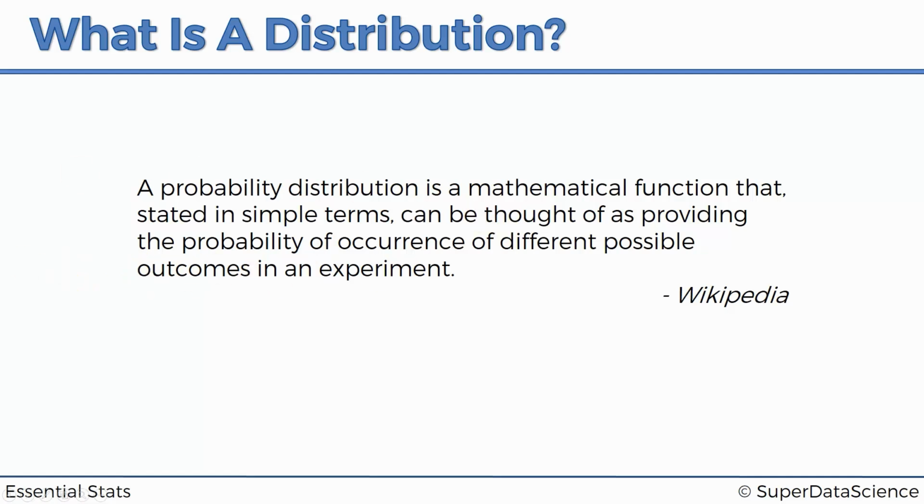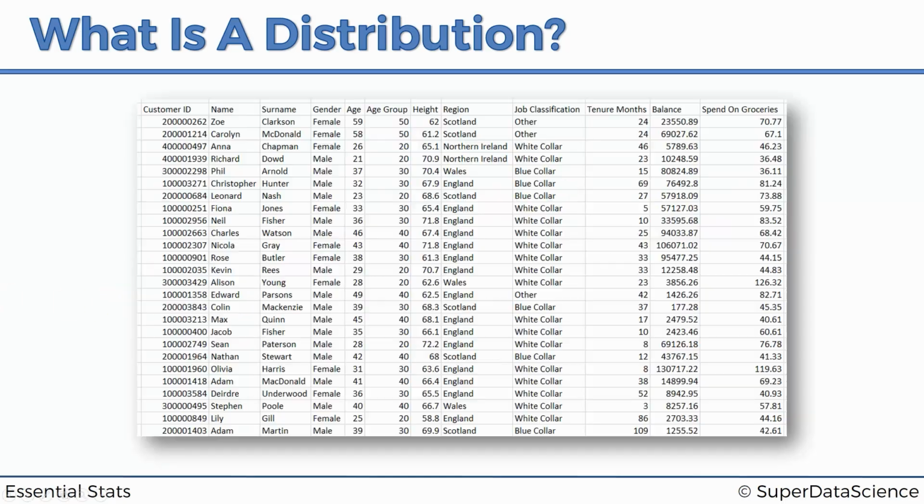In the case of data analytics, an experiment is us picking a random variable from our data. For instance, here you've got age. We pick a random one. That's our experiment. What's the possible outcome? Well, the outcome can be only one of the values that we have here. So a distribution is a function which will tell us the probability of getting 59, or the probability of getting 31 or 40, and so on.